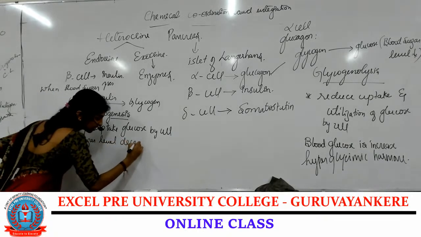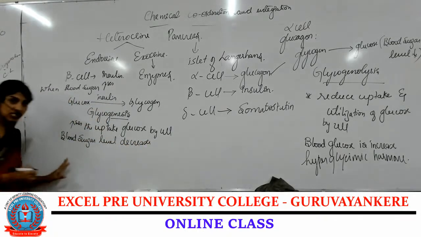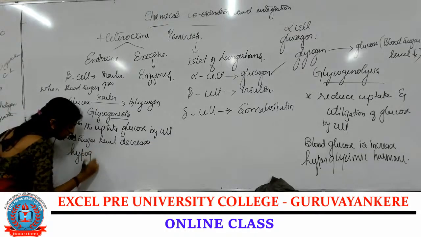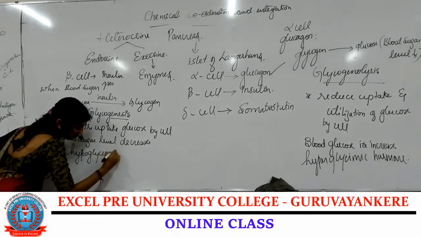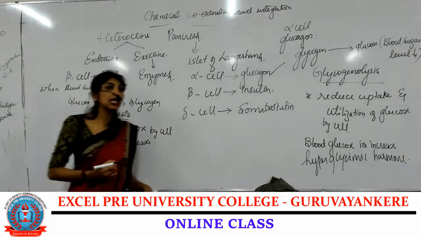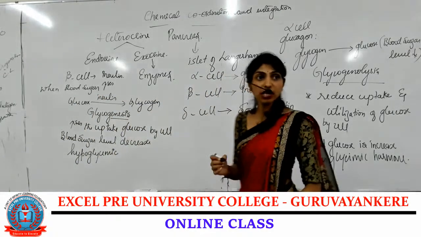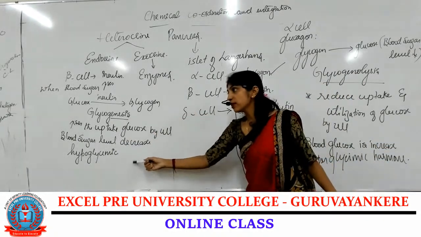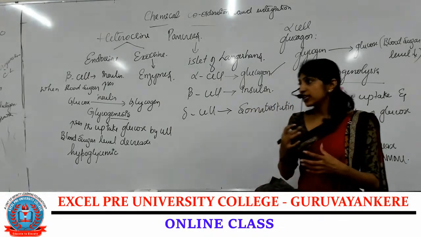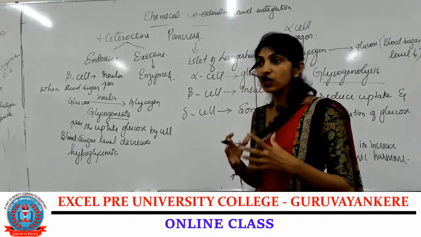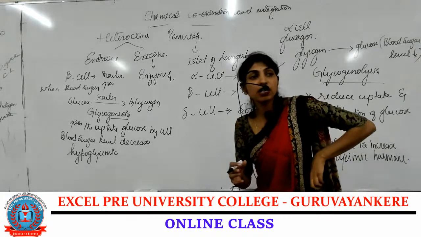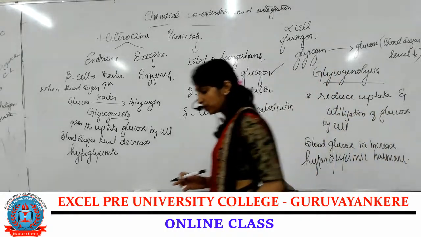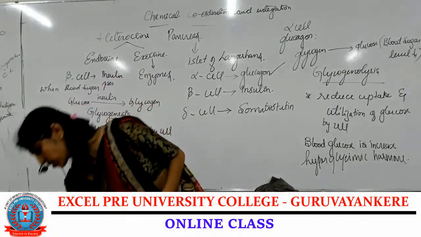That is why this hormone is called a hypoglycemic hormone. This is hyperglycemic and this is hypoglycemic hormone. That means it reduces the blood sugar level. That is why it is called a hypoglycemic hormone.